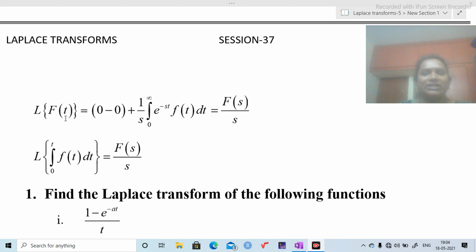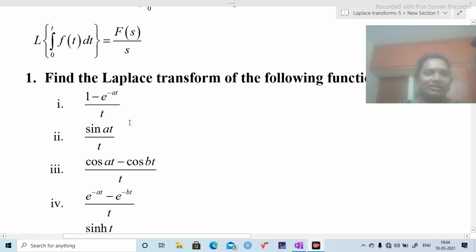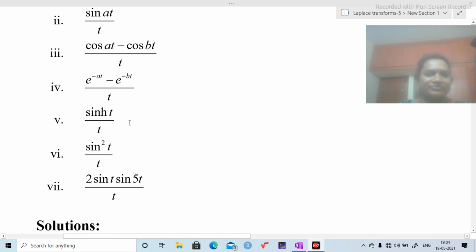Substitute the value of f of t, that is integration 0 to t f of t dt, in the place of f of t. Then we are going to get the Laplace transform of integration 0 to t f of t dt equal to F of s by s. Now by using these formulas, I am going to find the Laplace transform of given functions. This is the question.